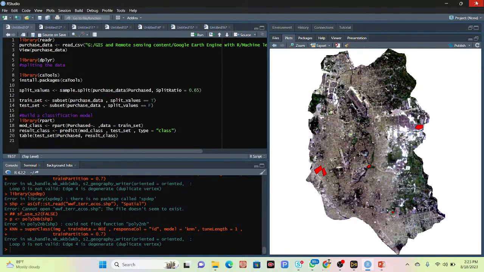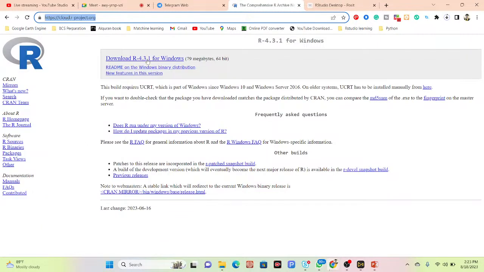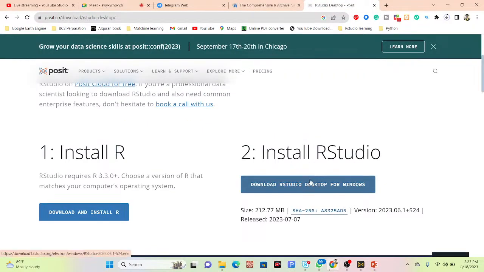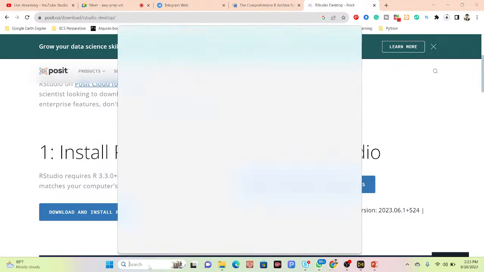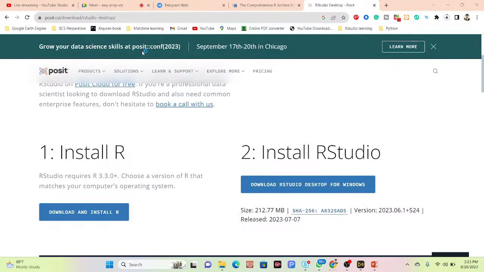I remove all of those things from here and open RStudio again. After downloading it, you have to install it. First of all, install the R programming language 4.3.1 for Windows, and then install RStudio. I have already installed RStudio, so I simply open it. You can see RStudio, so simply click on here.